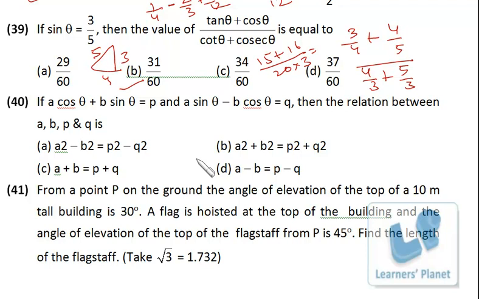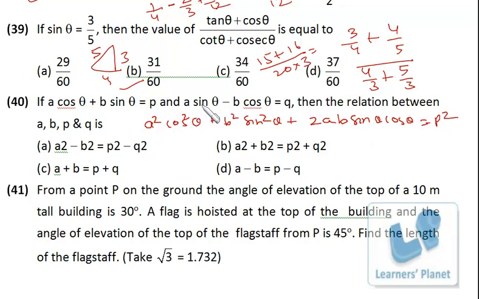A cos theta plus B sin theta is equal to P. A sin theta minus B cos theta is Q. We want the relationship between A, B, P, Q, right? So what we can do is, since we know that cos square theta plus sin square theta is equal to 1, I just square this and this. So it is a square cos square theta plus b square sin square theta plus 2ab sin theta cos theta is equal to p square. Similarly, it is a square sin square theta plus b square cos square theta minus 2ab sin theta cos theta is equal to q square.